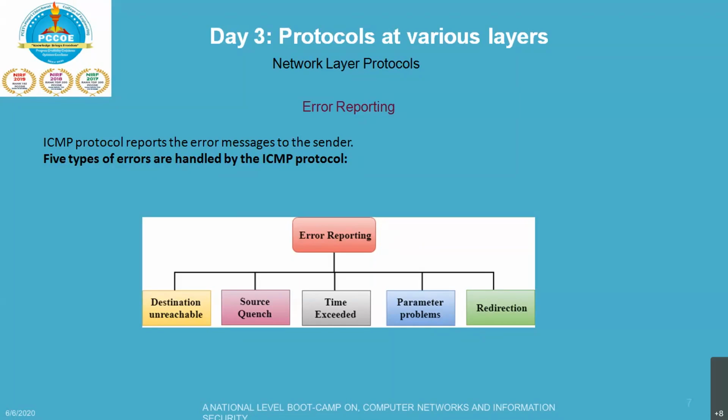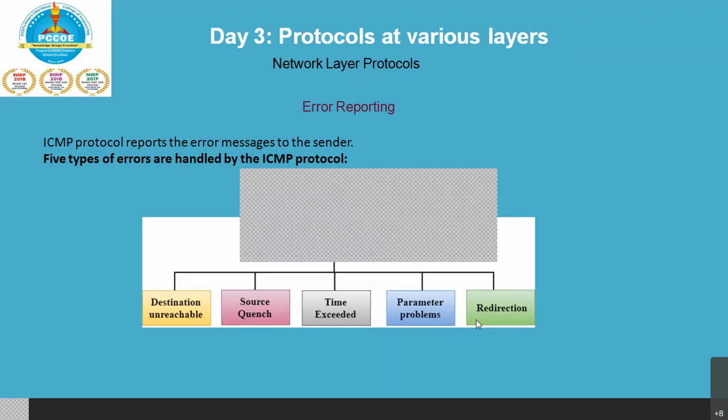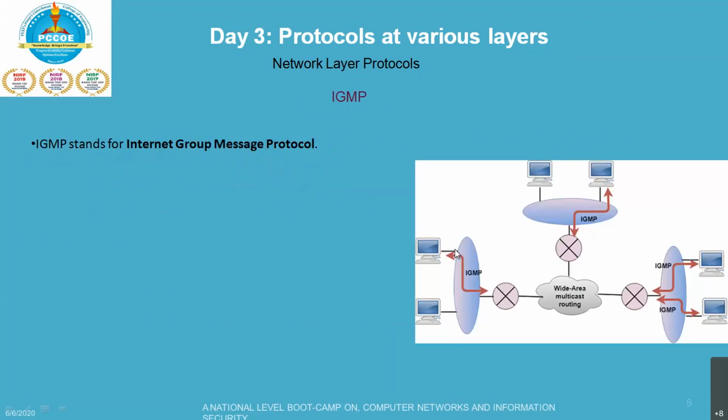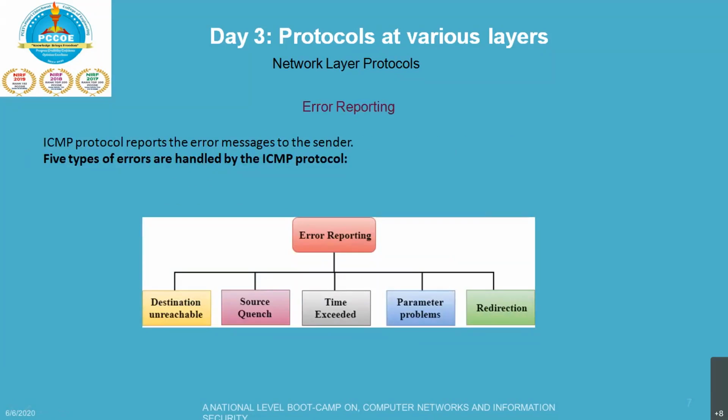This message is sent from the congested router to the source host to reduce the transmission rate. So whenever a router sees, in a complex network, that the route is getting congested, it is going to send a source quench message.